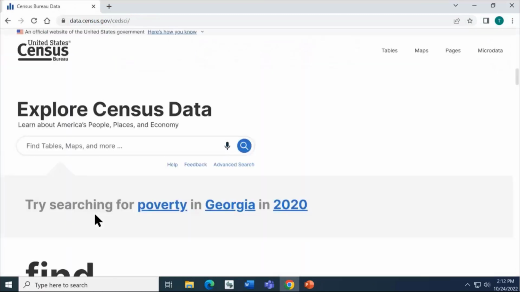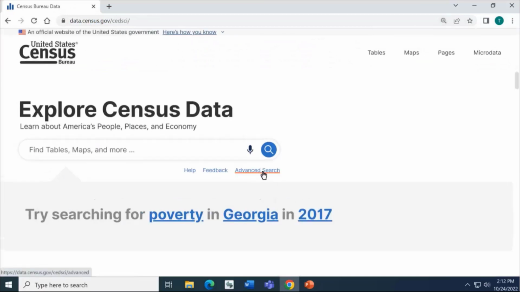And once you get to the landing page, what we're going to focus on today is what's called the advanced search. We also call them filters. And what I love about this search method is it allows you to very precisely select your search criteria. Also very easy to click through and see the available options. So here we're going to click Advanced Search.